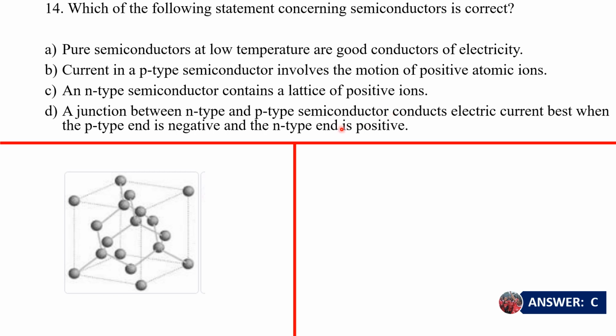C says an n-type semiconductor contains a lattice of positive ions. Correct. Why? Because the n-type semiconductor material has majority charge carriers that are electrons, the n as in negative. When they give off those majority charge carriers to the sea of delocalized electron cloud, what happens to the lattice structure of the extrinsic semiconductor material? The ions are left positive. So C is the right answer. Good. So our answer here is C.